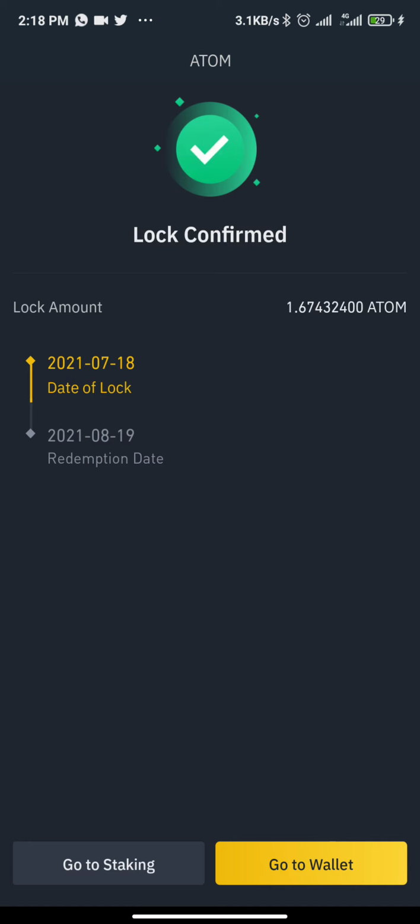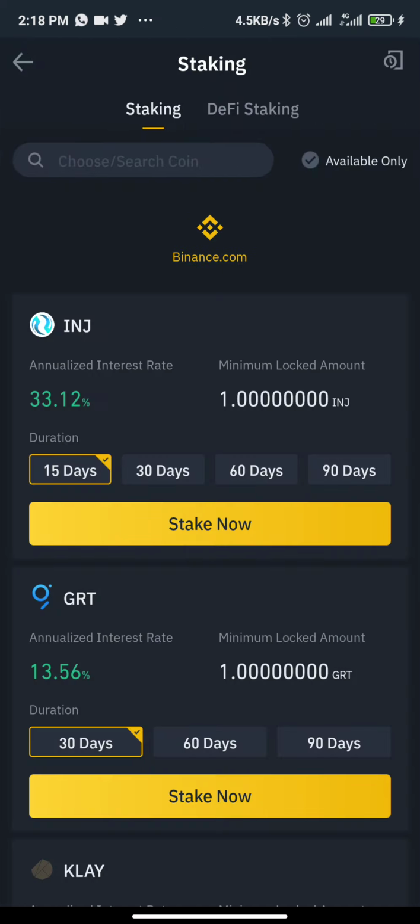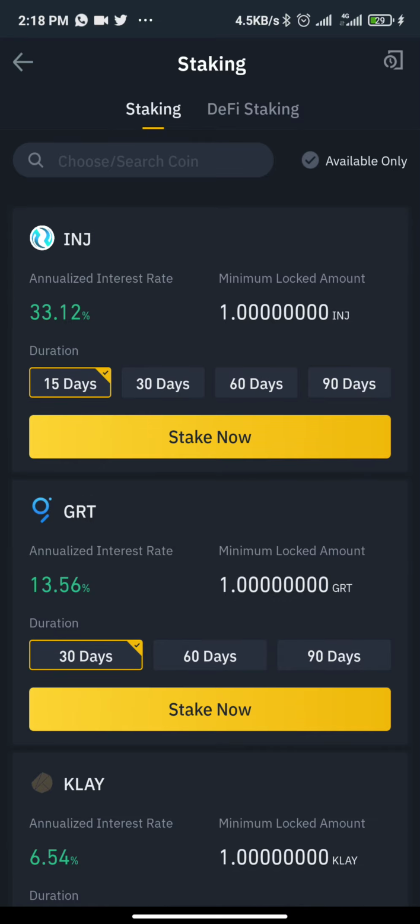You can go to staking again if you want to stake anything. If you are staking ING, you will do the same thing. Is it the 30 days you want to choose, or the 15 days or 60 days? Can you see? They are encouraging you to take a lower number of days.